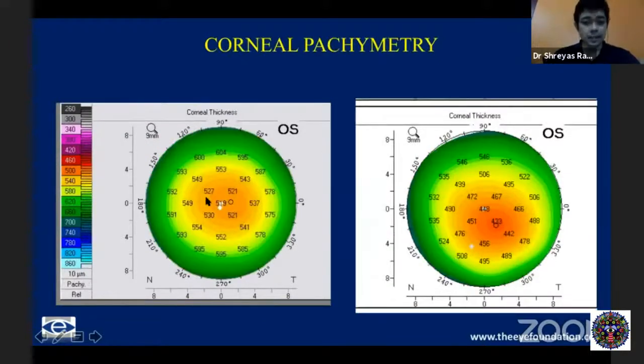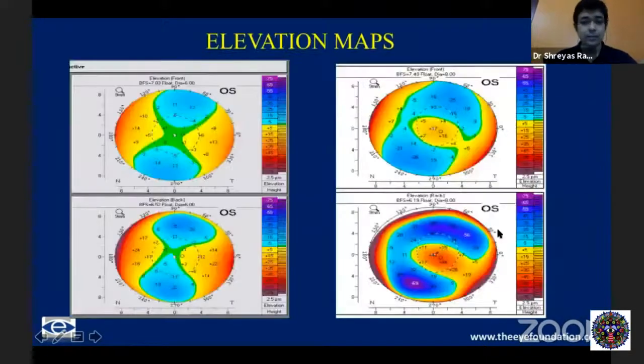Corneal pachymetry is definitely more accurate with the Pentacam, with any Scheimpflug device, than with the slit scanning devices. As you can see here, the corneal pachymetry is usually between 510 and 550, which is the normal range. And this is certainly a thinner cornea. There is a lot more difference from the thinnest point to the center of the cornea, and this is again possibly present in an ectatic cornea.